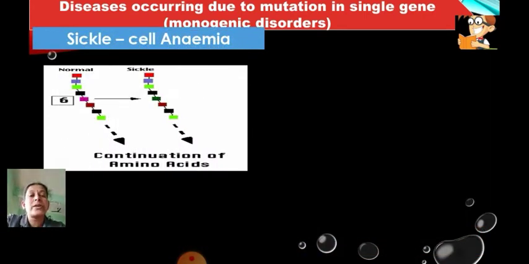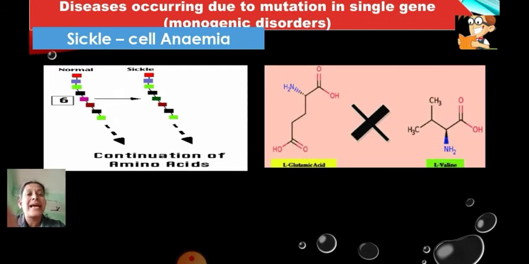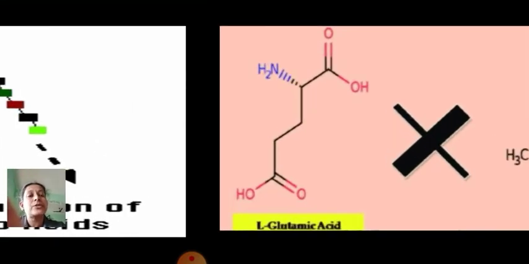Now in this case, the protein is made up of amino acids. Here we are talking about normal hemoglobin. Red blood cells contain a red pigment called hemoglobin, because of which the blood is red in color. Normal hemoglobin, that means in people who are not suffering from sickle cell anemia, has the sixth amino acid called glutamic acid.